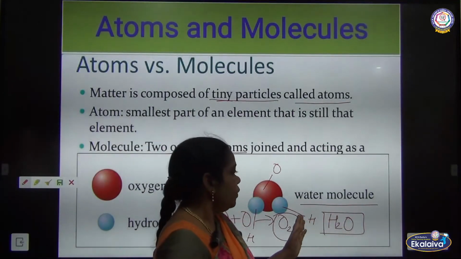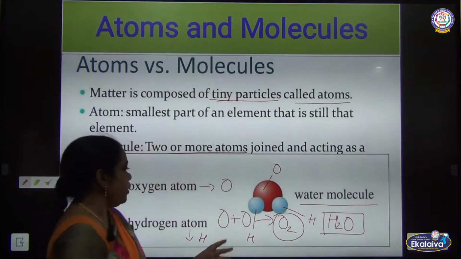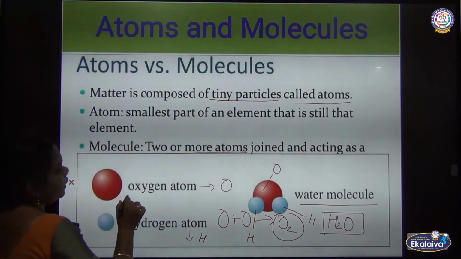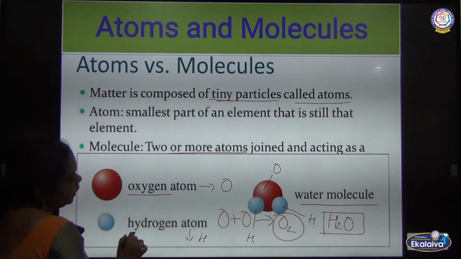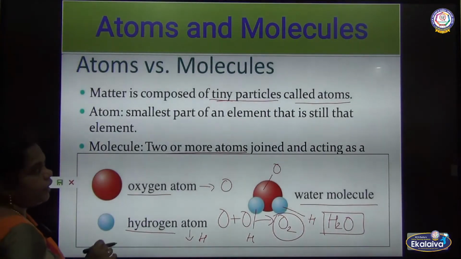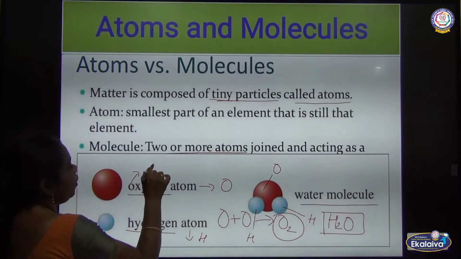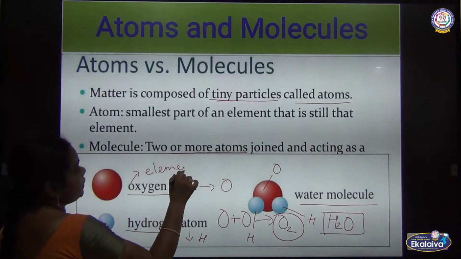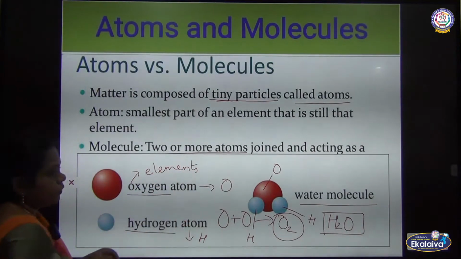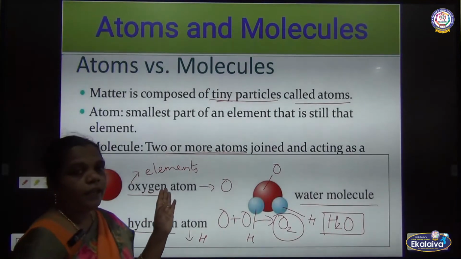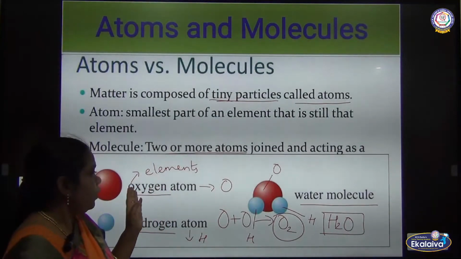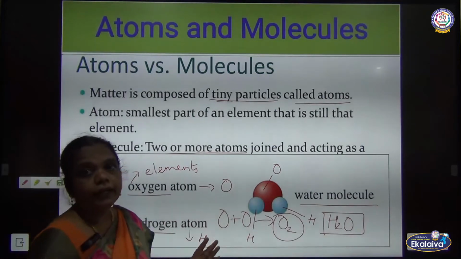For example, in the water molecule, which ones are considered atoms? Oxygen and hydrogen. These atoms we can also call elements, and they cannot be broken into two.